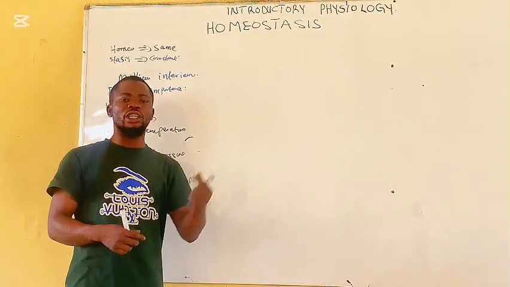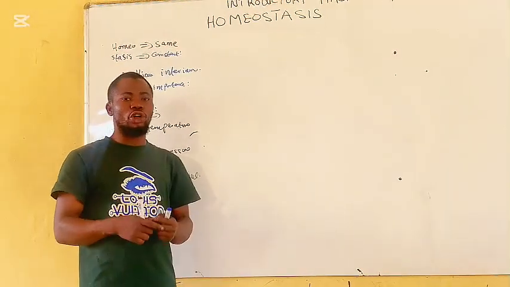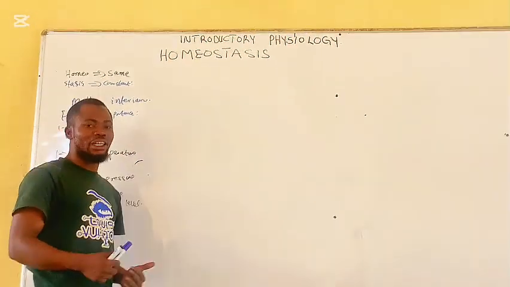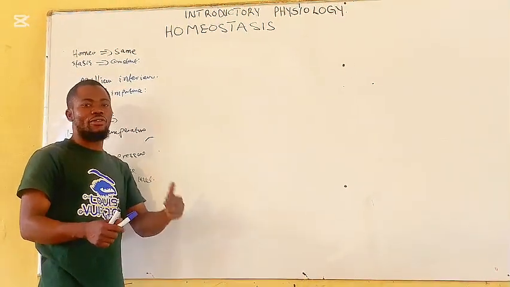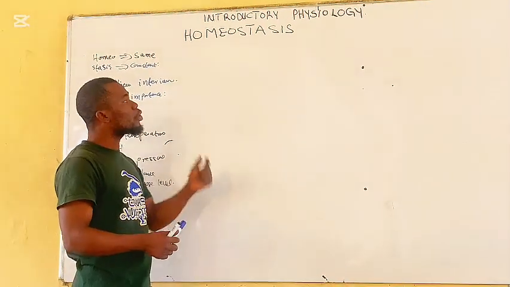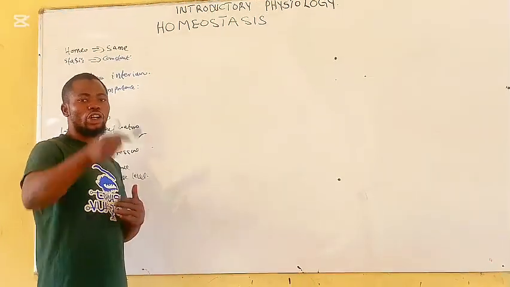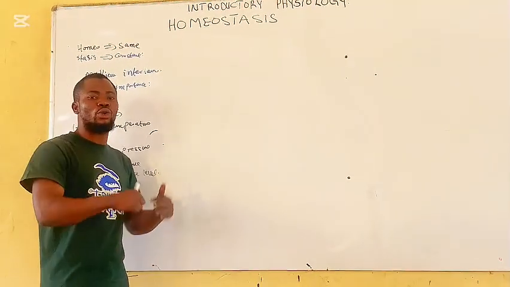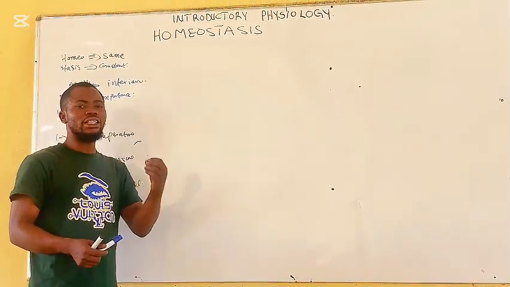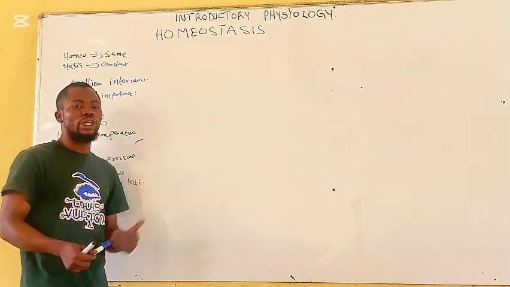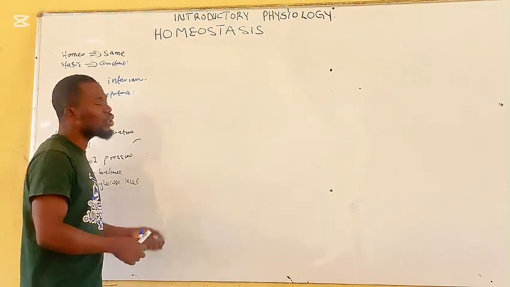The respiratory system is very important in homeostasis because it helps in the maintenance of water balance as well as acid balance in the body. The next system is the blood and circulatory system. As we all know, nutrients reach the individual cells of the body by the blood. So the blood and circulatory system are very important because they help in the transport of nutrients to various parts of the body and also bring waste products back to the excretory organs from the tissues. The excretory system is very important because it helps to remove waste products from the body. It helps in the maintenance of water balance, acid balance, as well as temperature regulation.